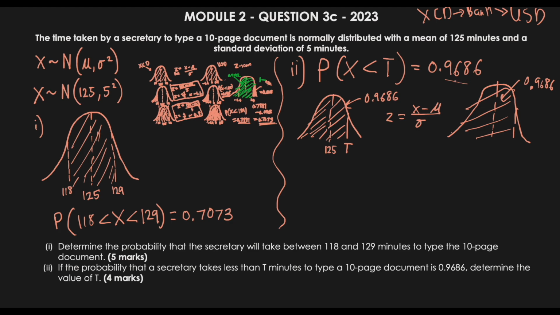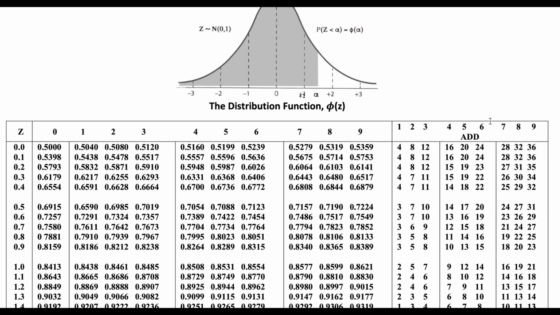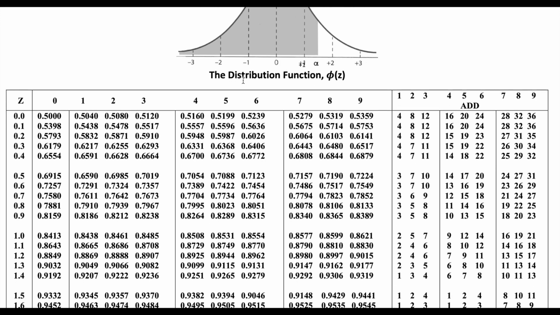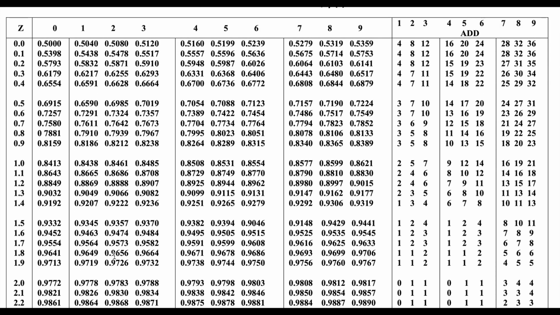The good thing is I know that we are looking at the less than side, so I wouldn't need to do any conversion later, because remember this chart shows less than. So I need to look for 0.9686. We look around for these values to see if we see it. I have 0.9664, 0.9678, 0.9686. Thankfully it's an actual number that already exists here. 0.9686 would represent 1.8, which intersects with this 6 here.